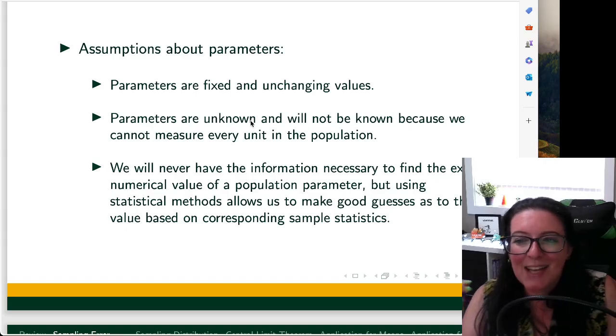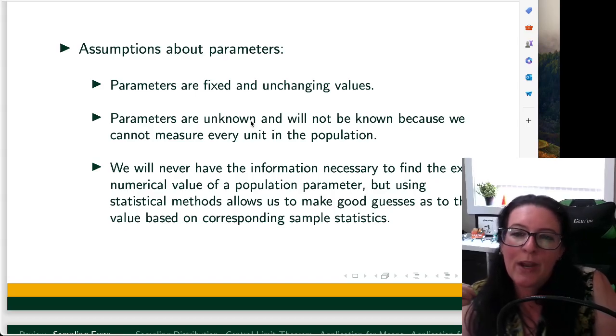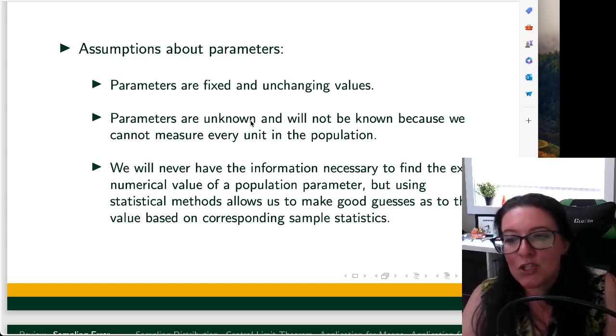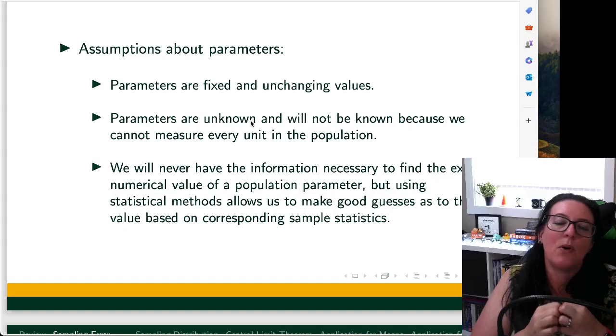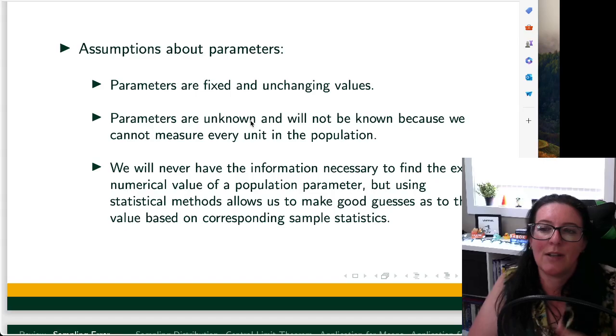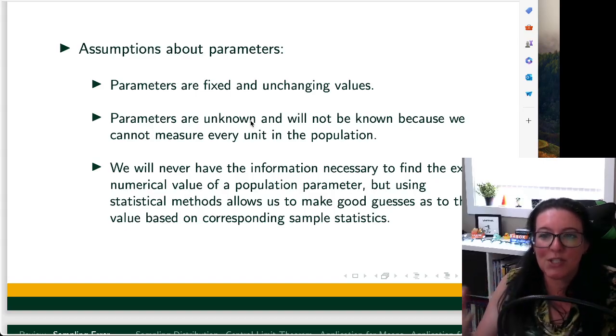So we're trying to get to that underlying parameter. We don't know what it is; it is unknown. We are trying to estimate it with our sample statistic. And the challenge we have is that because of variability in our population, as we grab subsets to be our sample, that sample statistic is changing, whereas the parameter it's trying to estimate is not. Okay. The challenge we have is the parameter is not known.